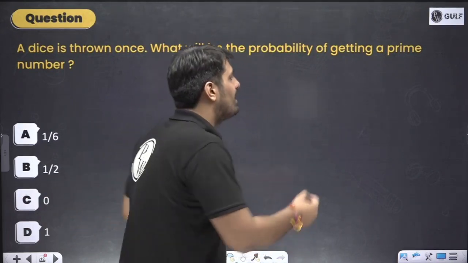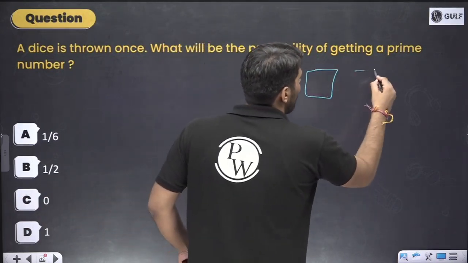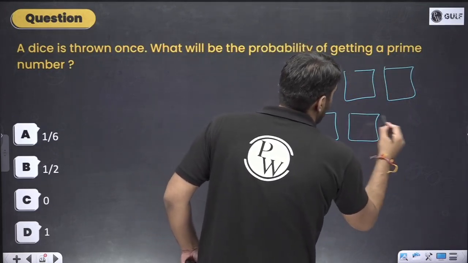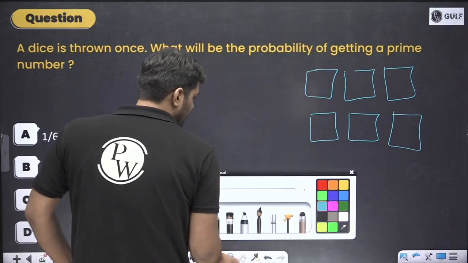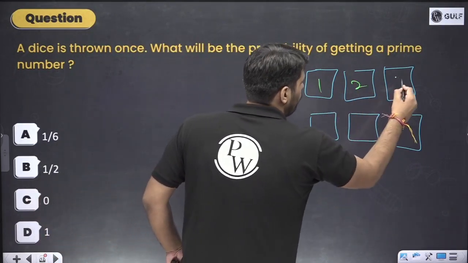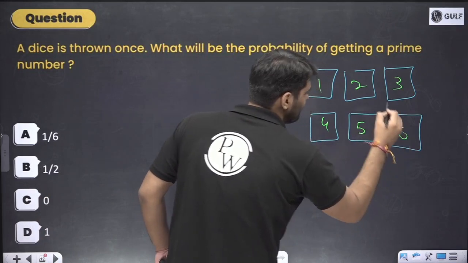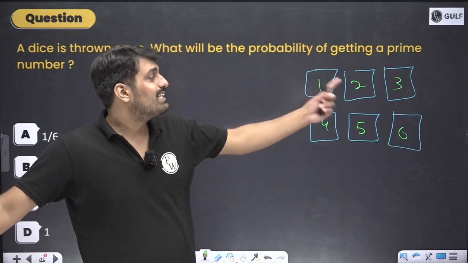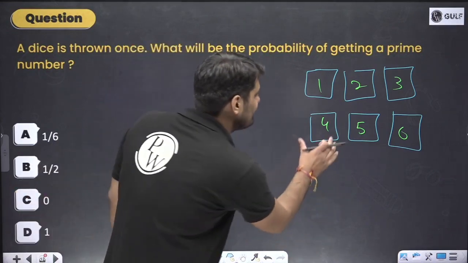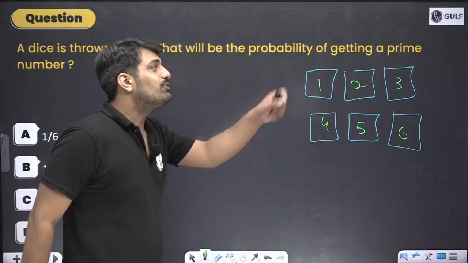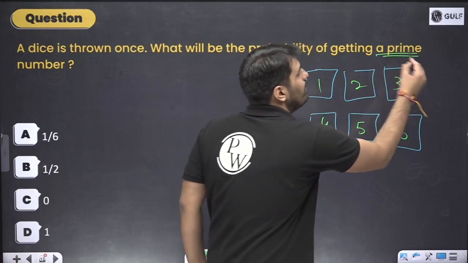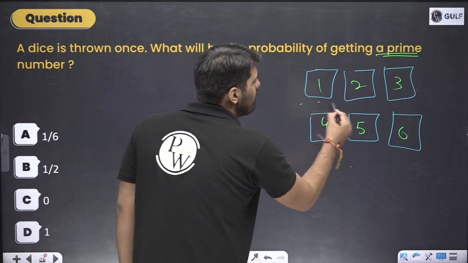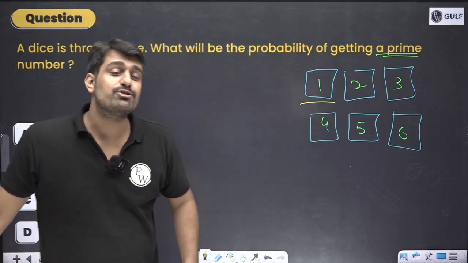So among the dice, when I say we are having in total 6 possible cases, the possible cases are all of them: 1, 2, 3, 4, 5, 6. Over here, if I talk about I want 4, so among the 6 cases, only 1 case. That is this case over there. If I talk about this question, a prime number is what I am interested in. So what are the prime numbers over here? Is 1 a prime number? This is the first question which comes to my mind.